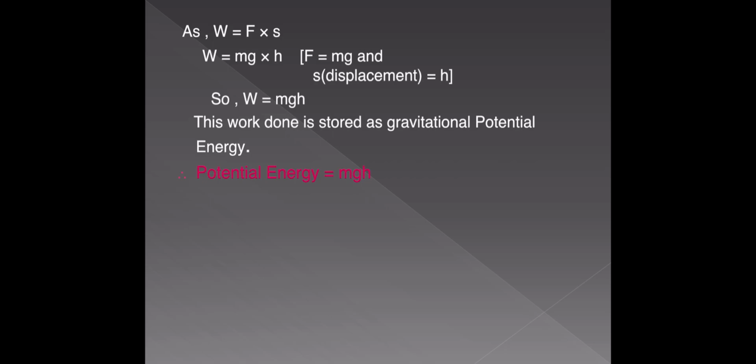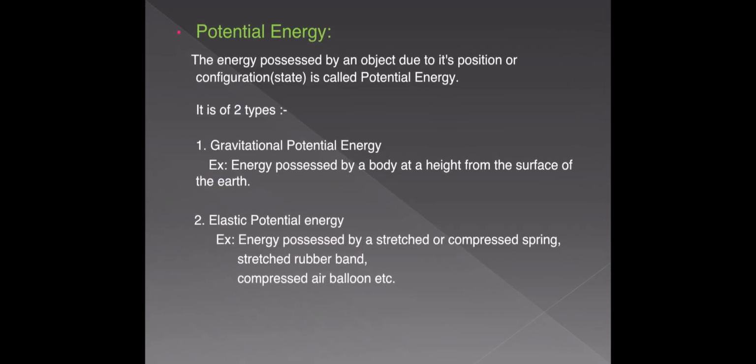So this work done against the gravitational force is stored as gravitational potential energy of the body. Understood? So the gravitational potential energy is equal to mgh. So what did I just explain? Potential energy. What is potential energy? Energy possessed by an object due to its position or state is called potential energy.